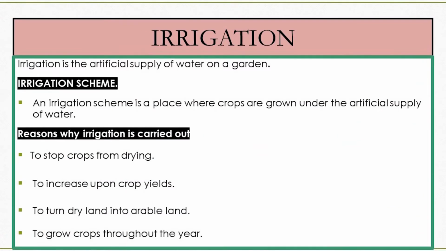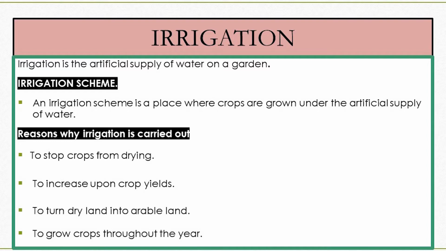Today we want to look at irrigation. We are looking at irrigation because when we are looking at the way rivers are important to us, there is where we said they provide water for irrigation. What is irrigation today? Irrigation, we look at it as the artificial supply of water to a garden or to a farm. Why do people do irrigation?